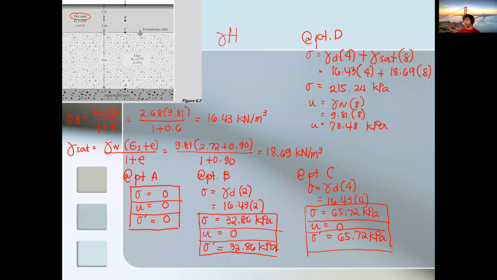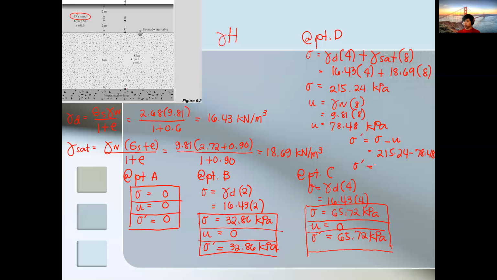Kilopascal. And then the effective stress is, of course, total stress minus pore water pressure. So that's 215.24 minus 78.48. So muna siya ang effective stress.